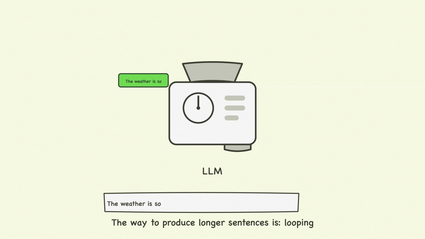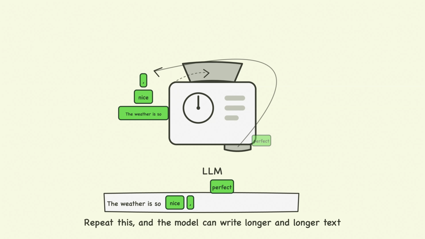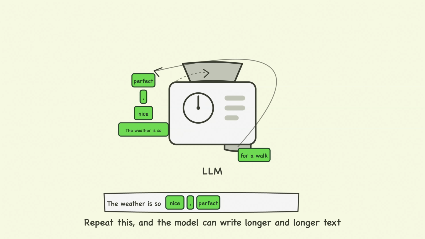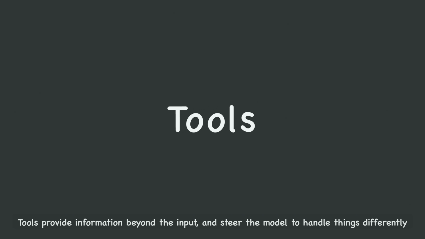The way to produce longer sentences is looping. Each time the model finishes one inference, its output is thrown back into the input, and it runs again. Repeat this, and the model can write longer and longer text, until it hits a special stop token. Tools provide information beyond the input, and steer the model to handle things differently.